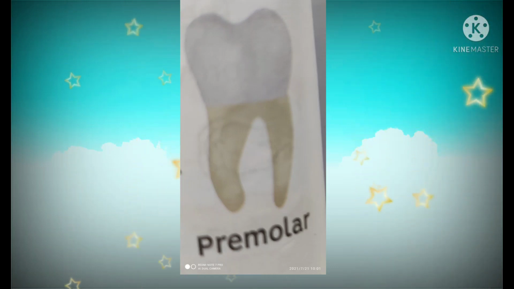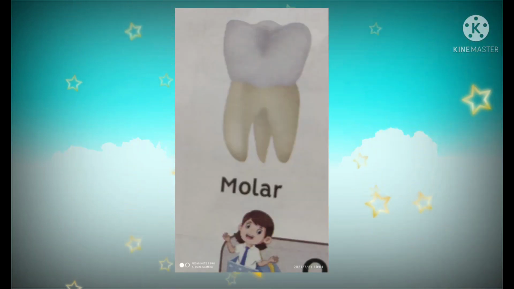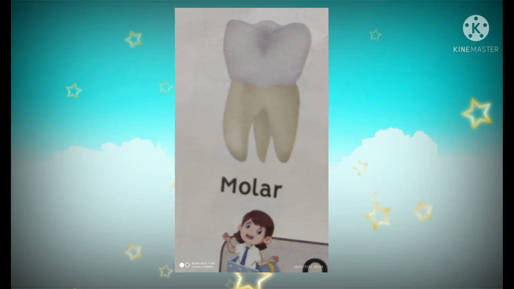Next, molars. Molars are located next to the premolars at the back of the mouth. They are broader than the premolars. They help us in chewing and grinding the food we eat. There are 6 molars in each jaw.